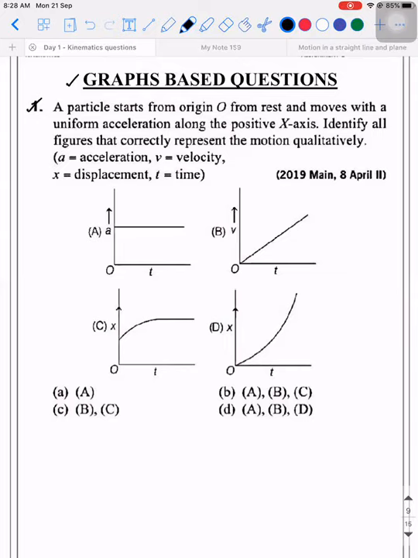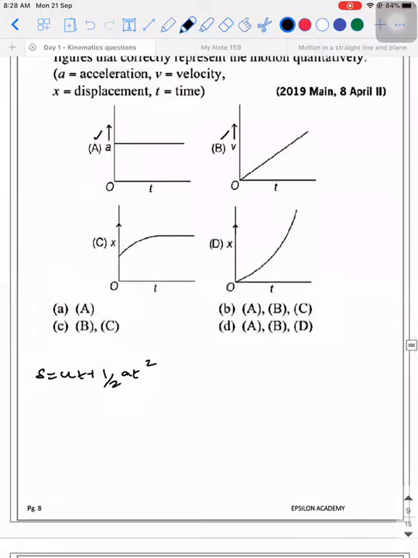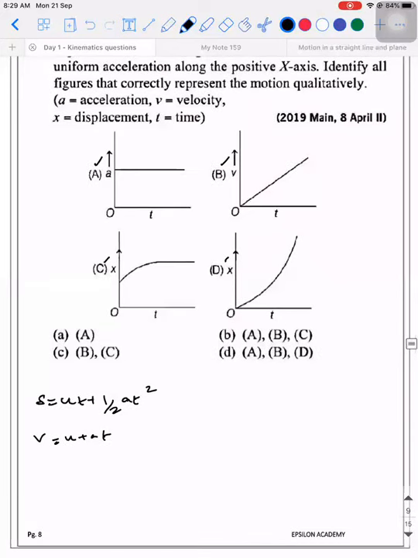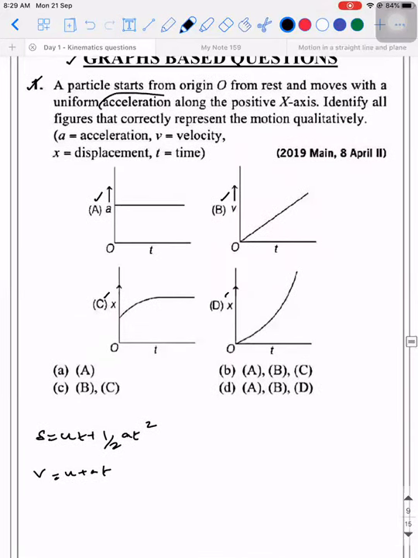Since they have told uniform acceleration, we will take s is equal to ut plus half at square. So acceleration time, velocity time, displacement time is given. v is equal to u plus at. So when I take s is equal to ut plus half at square, they told uniform acceleration. I already discussed. Displacement time graph will be what? Upward parabola, sir. It's an upward parabola.